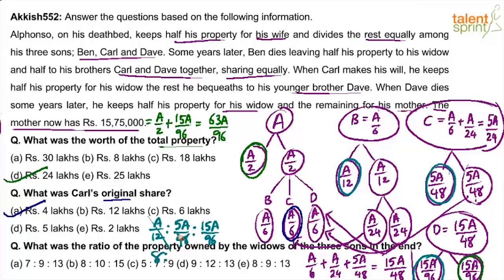Then this goes 96 into 2 times, right? 2 into 5 is 10 and this is 1 time 15. So I think 8 is to 10 is to 15, which is there. Is it there in the options? Option 2, 8 is to 10 is to 15. That's your answer.